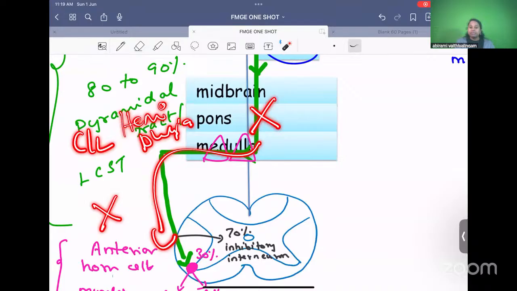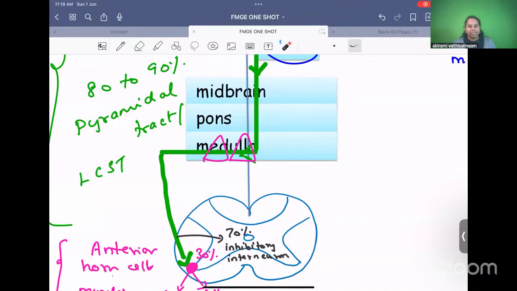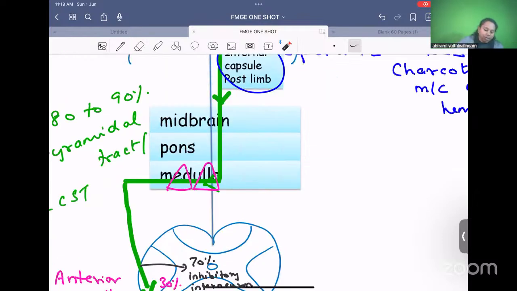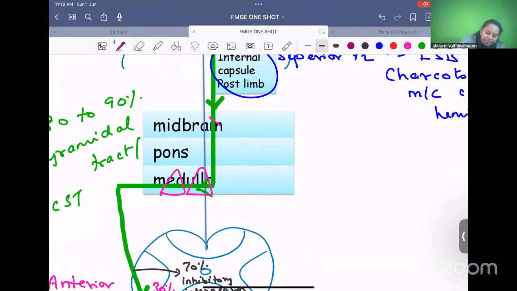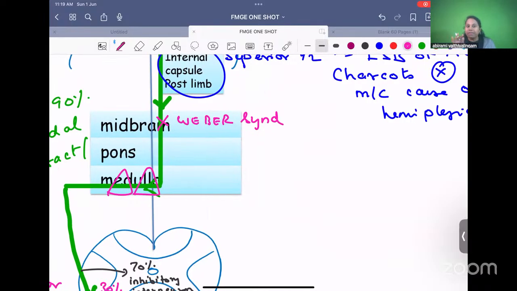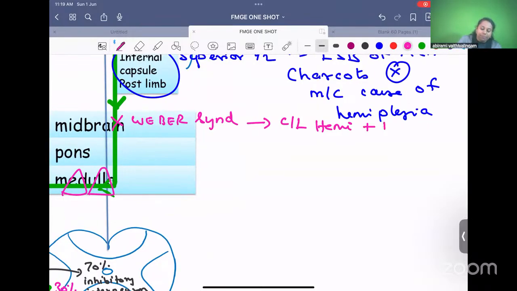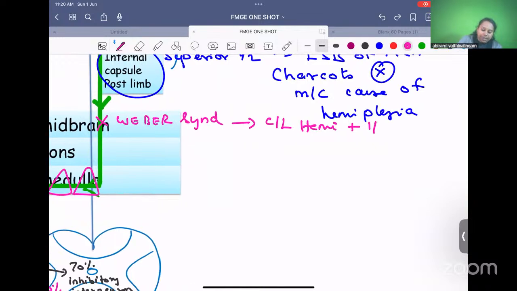So in all the lesions, there will be contralateral hemiplegia along with a cranial nerve palsy, because cranial nerve nuclei are located in the midbrain, pons and medulla. So let's see what the diseases are. If there is any damage to this fiber at the level of midbrain, it is called Weber syndrome. At the level of midbrain, we have the third nerve nucleus, the oculomotor nerve nucleus. So what is the presentation of Weber syndrome? Contralateral hemiplegia, opposite side, plus ipsilateral third nerve palsy.